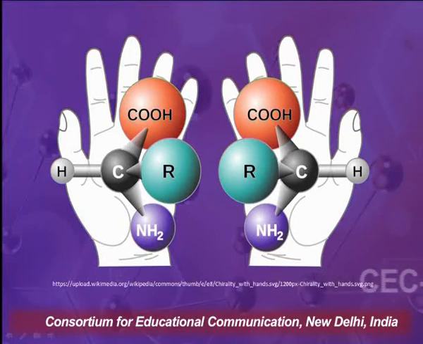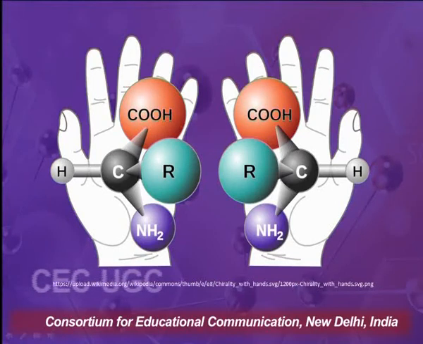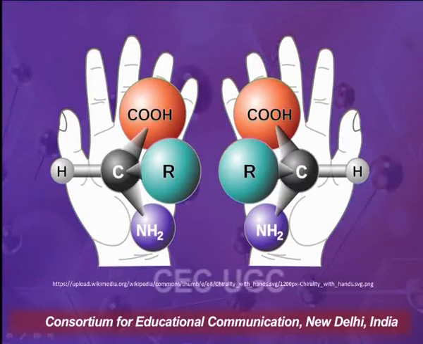Now we try to superimpose these molecules, and we find that the thumb of both the hands will not superimpose on each other. Similarly, the little fingers, the middle finger, the index finger, and the ring fingers will not superimpose.